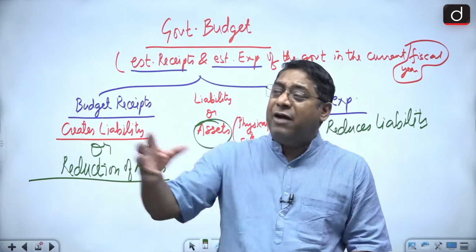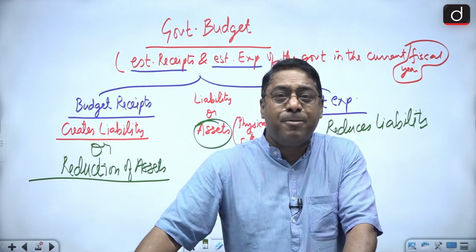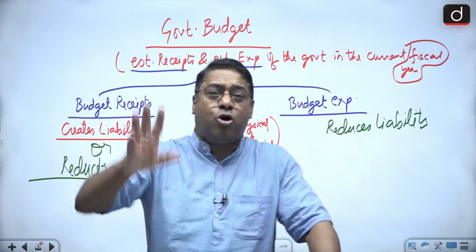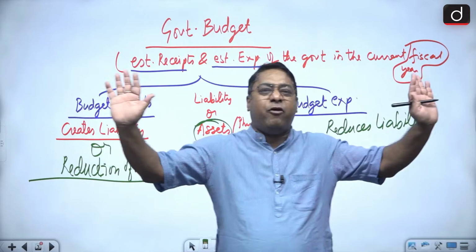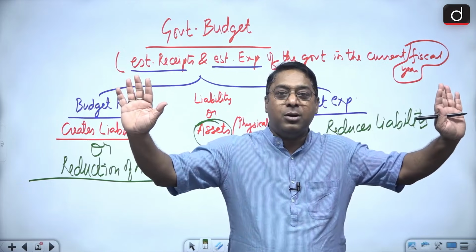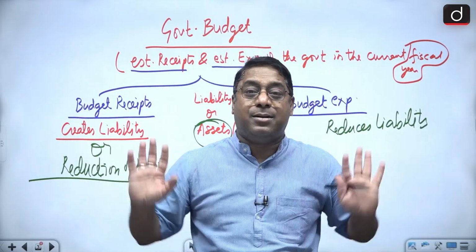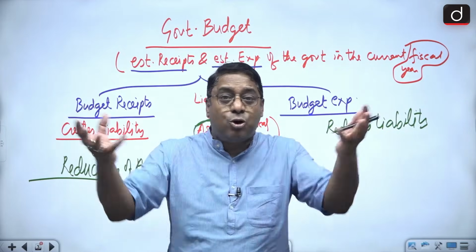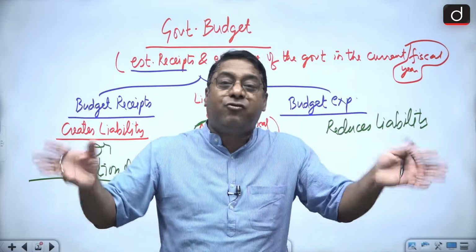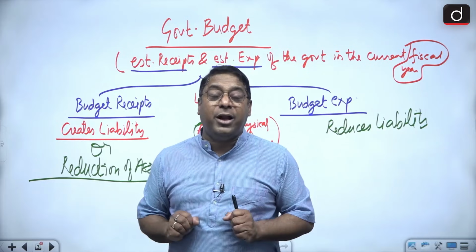In the same way, if the government had given loans to the 28 states of India, all the states were given 1 crore rupees loan. So what did the government claim? Okay, in the market I have 28 crore rupees loan. In the market I have 28 crore as the financial asset because I have given 28 crore loans. And for that loan, the government used to get interest yearly.